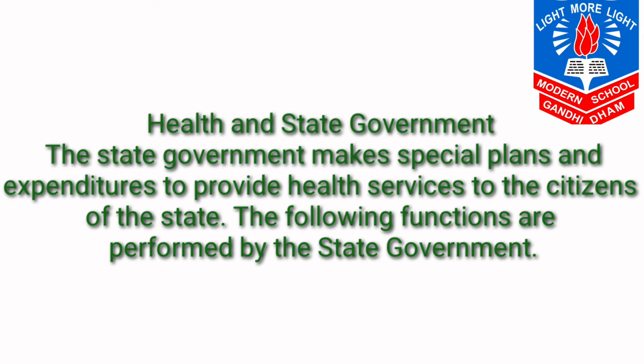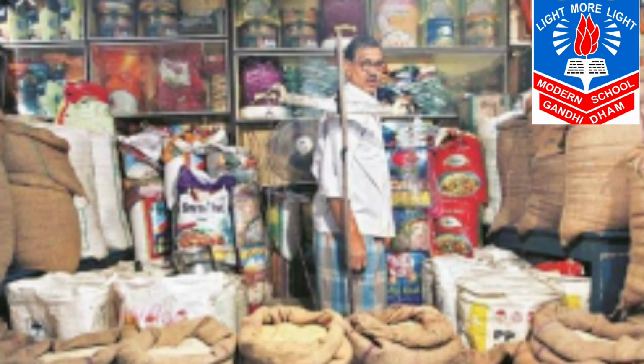Health and state government. Now the state government, they make special plans and expenditure to provide health services to the citizens of the states. So the following functions they perform by the state government. Functions. So its first function is to distribute the food grains to the poor people through the ration shop. Means कम से कम प्राइस में उनको खाना मिलना चाहिए, फूड आइटम्स, फूड ग्रेन्स मिलना चाहिए to the poor people.